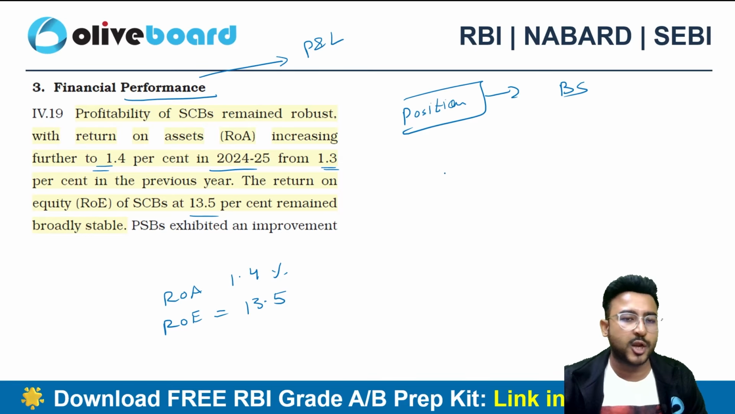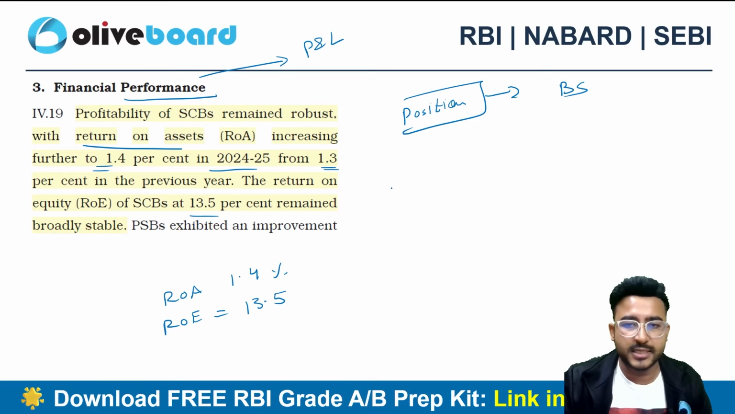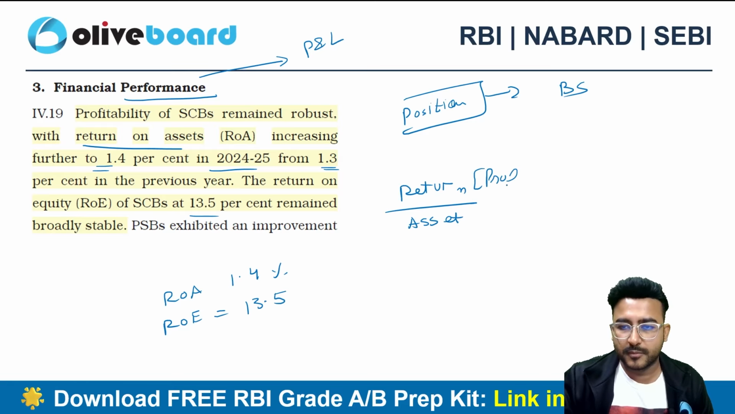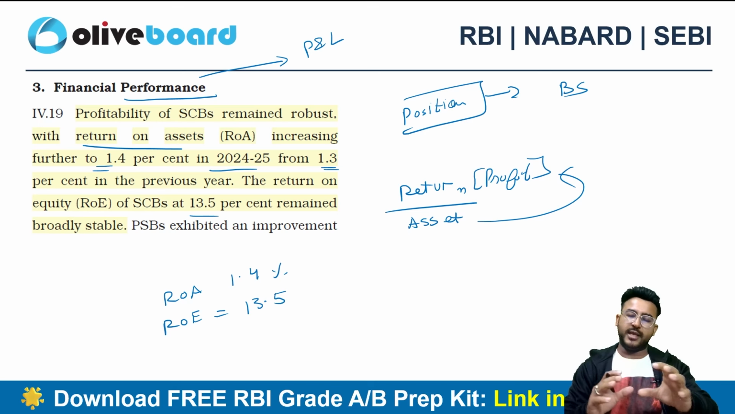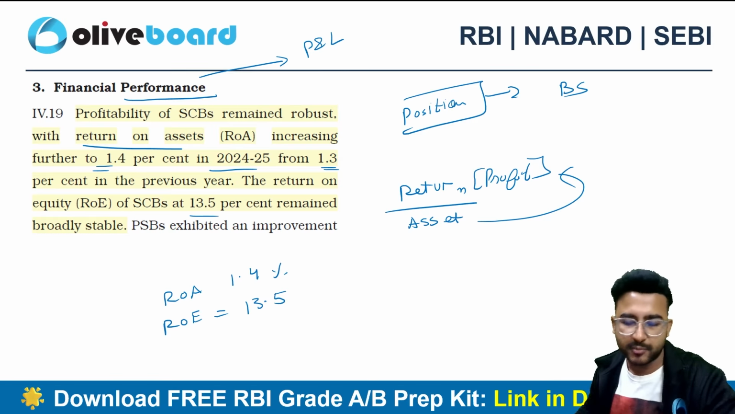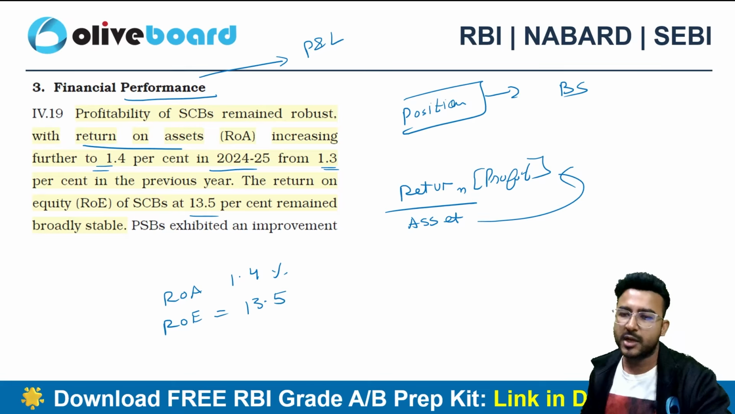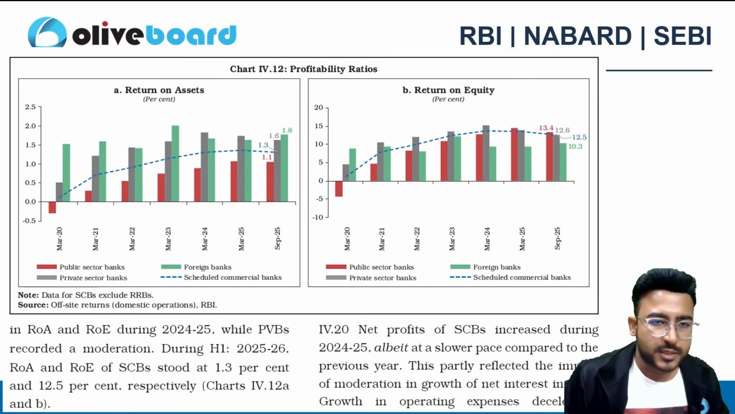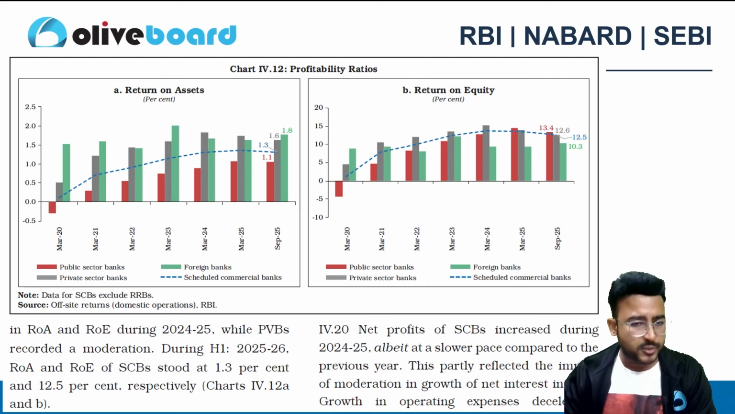What is return on asset? As the name says, return is on asset. So how much return, how much profit you are able to generate by using your assets. That's what return on asset is all about. And return on equity means profits divided by your equity. That means how much profitability you are able to generate for your equity shareholders, right? So you can have a look at the profitability ratios as well.